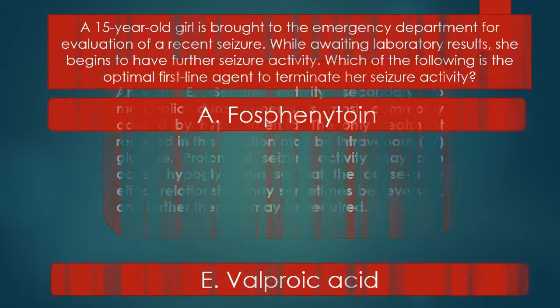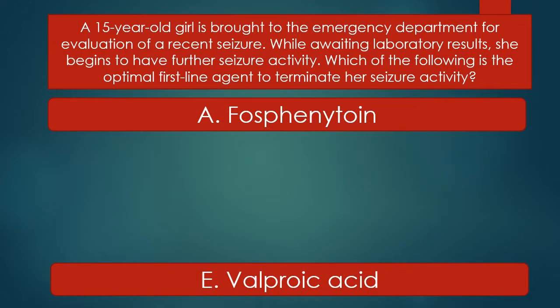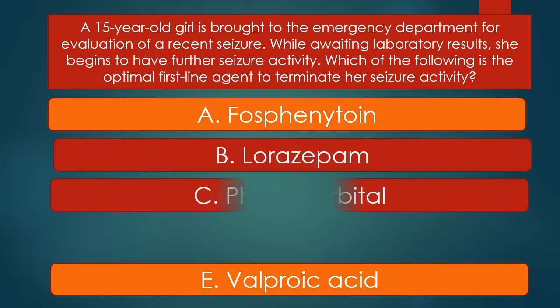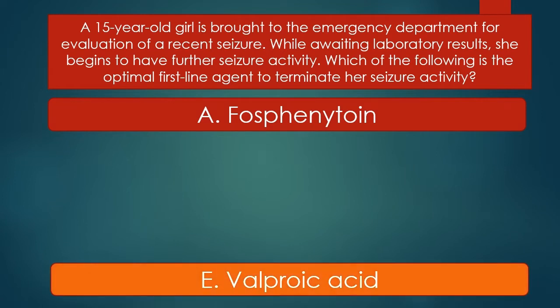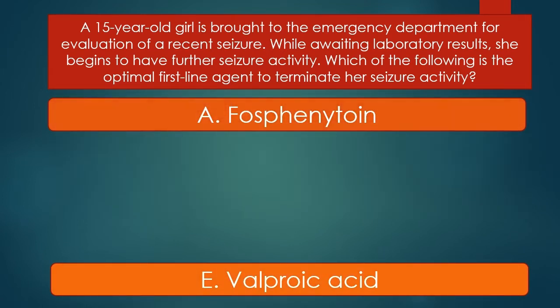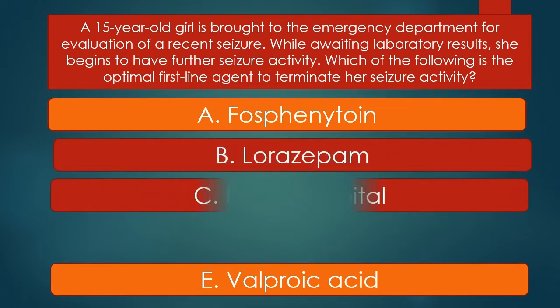A 15-year-old girl is brought to the emergency department for evaluation of a recent seizure. While awaiting laboratory results, she begins to have further seizure activity. Which of the following is the optimal first-line agent to terminate her seizure activity? A. Fosphenytoin. B. Lorazepam. C. Phenobarbital. D. Phenytoin. E. Valproic acid.